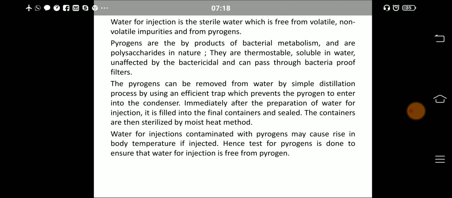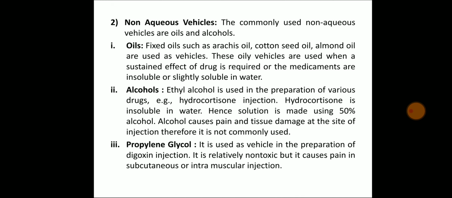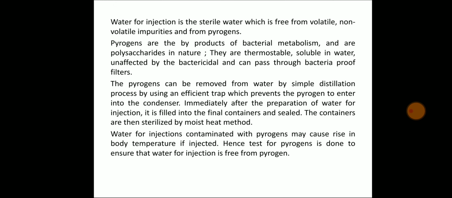Water for injection is the sterile water which is free from volatile and non-volatile impurities and from pyrogens. Pyrogens are the products of bacterial metabolism and are polysaccharides in nature.